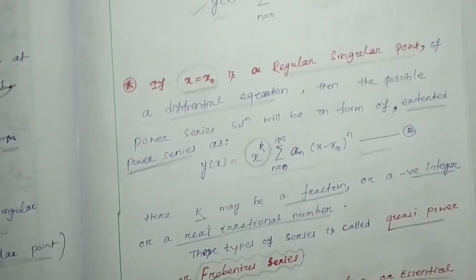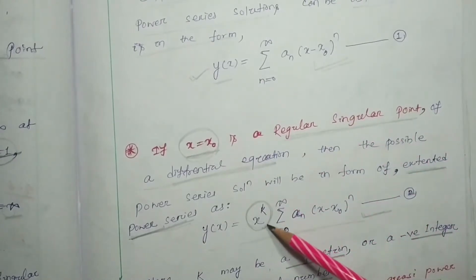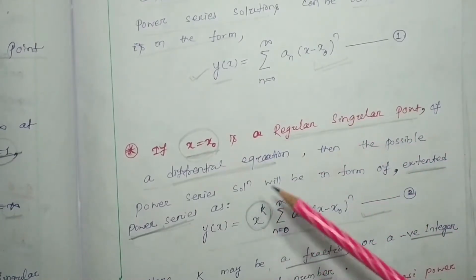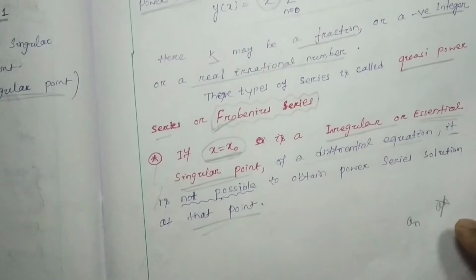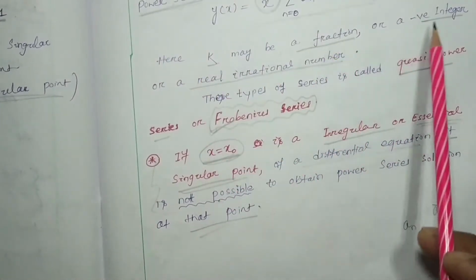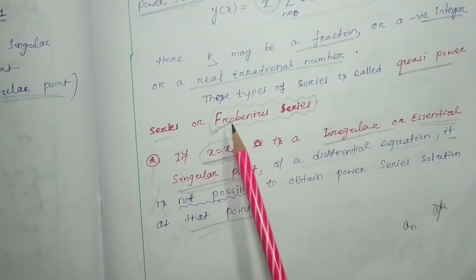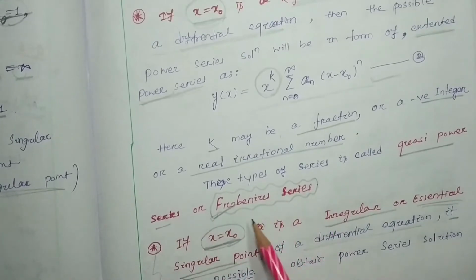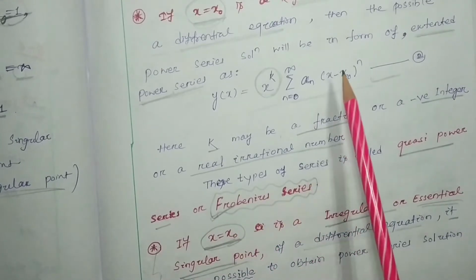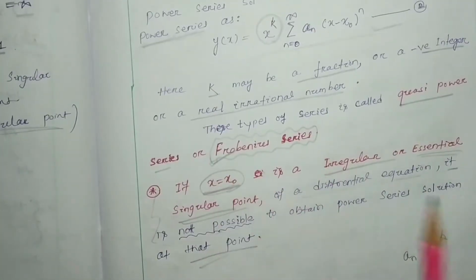If you compare equation number 1 and 2, we can find that an extra term is there, that is x to the power k. Only for that it is called an extended power series, and this k may be a fraction, negative integer, or real irrational number. So this type of series is called a quasi power series or Frobenius series. So this equation number 2 is called the Frobenius series.